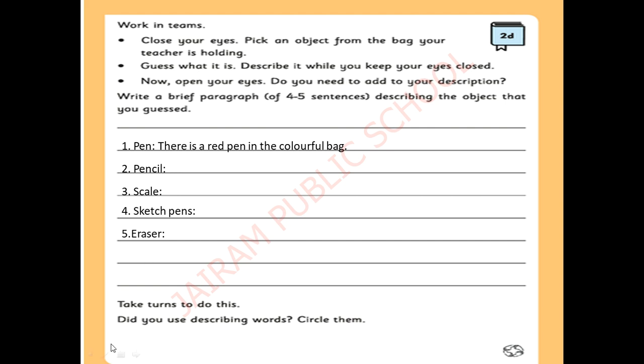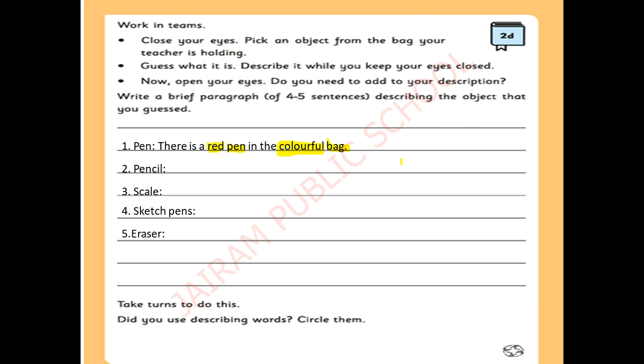So what are all the naming words here? Pen. Name of a thing is a naming word, right? So here is a pen. It is a naming word. Bag. It is a naming word. How did I describe them? There is a red pen. I described pen as a red pen. I described bag as colorful bag. Likewise, you have to use describing words to describe these naming words.